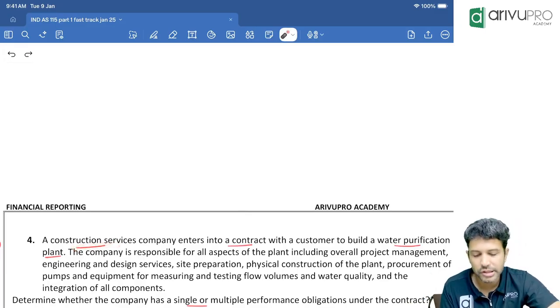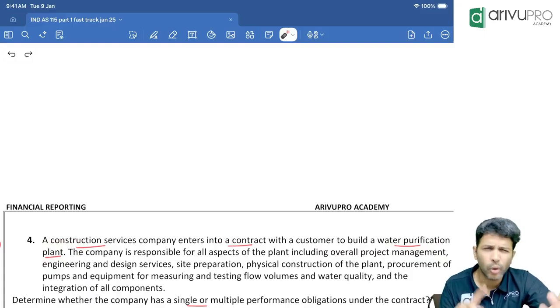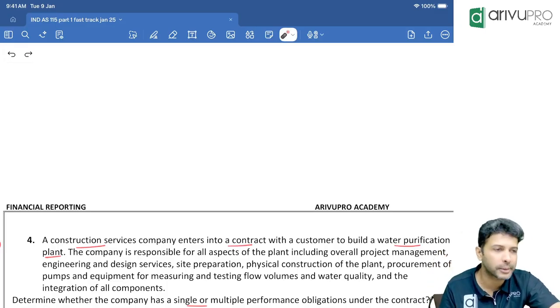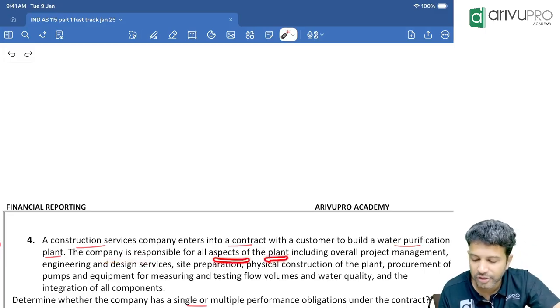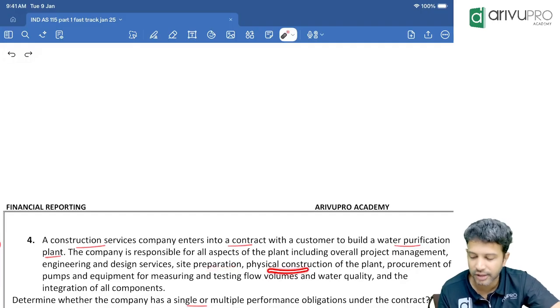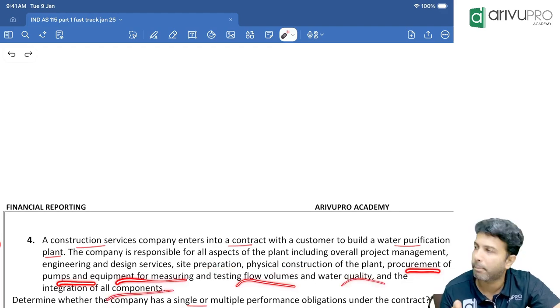A construction service company enters a contract with the customer to build a water purification plant. Aquaguard we are building. Maybe a fancy Aquaguard we are building for one customer. That's the service we are offering to the customer. One asset we are building. A company is responsible for all aspects of the plant, including overall project management, engineering, design service, site preparation, physical construction, procurement of pumps, equipment, testing, and so on.